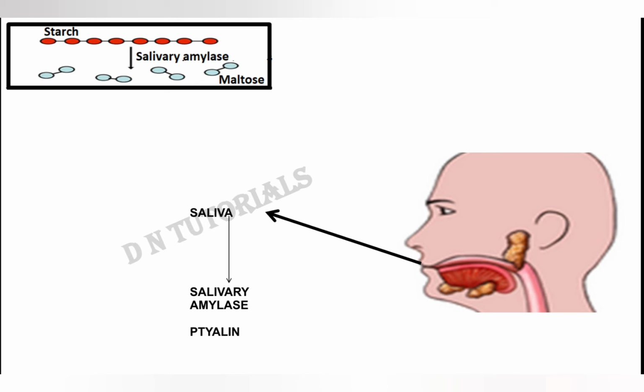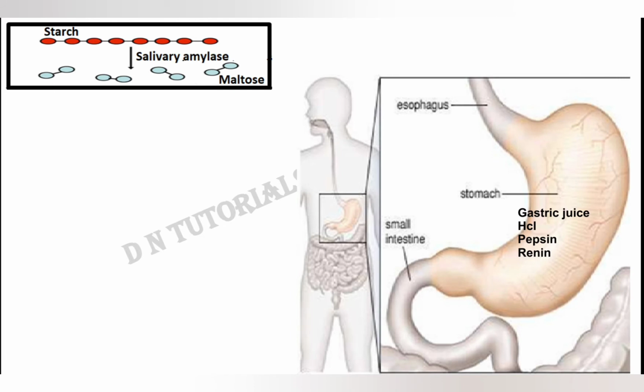Now from the mouth, the food reaches our stomach with the help of the food pipe or esophagus. There is no secretion of digestive enzyme in the esophagus. That means the action of saliva is going to continue in the esophagus also. The moment the food mixed with saliva, which is called a bolus, reaches the stomach, the action of salivary amylase ends because of the change in the pH.